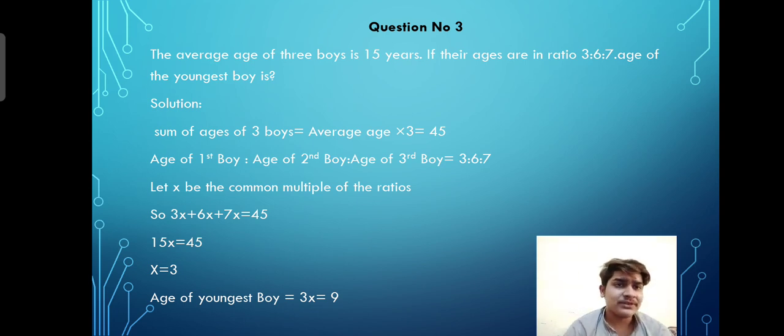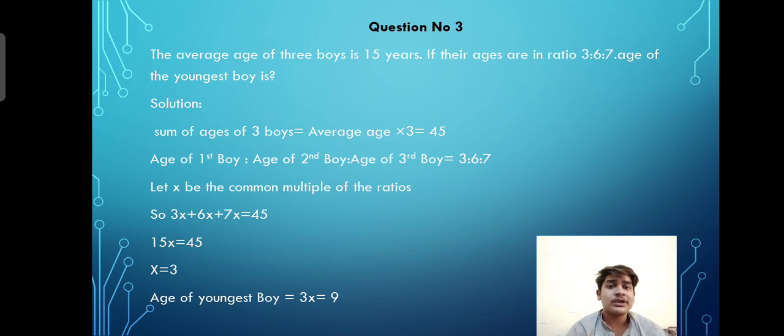Ratios between the 3 boys are given: age of the first boy, age of the second boy, and age of the third boy, which is 3:6:7. To get this ratio, we have already divided by the common multiple. So let x be the common multiple of the ratios. We multiplied these ratios with that x and added to get the total sum of the ages, which is 45. We equated it with 45.